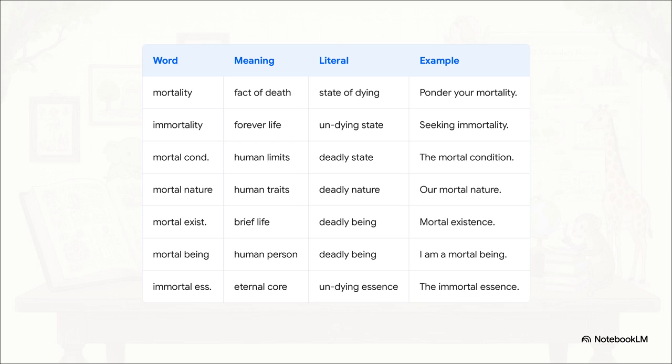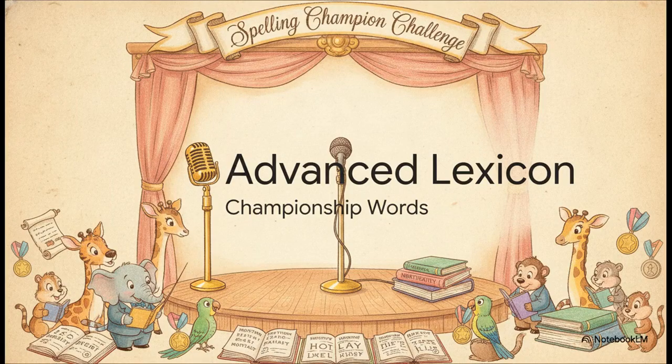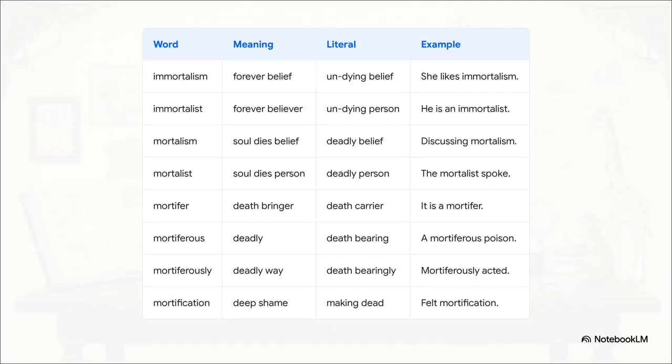Getting the spelling of these conceptual phrases right is absolutely crucial because they form the very foundation of centuries of human reasoning. Up next, Section 5, the Advanced Spelling Lexicon. All right, spelling champs, lean in here because these intricate derivations are the exact secret weapons expert spellers use to take home the trophy. We move from the conceptual beliefs of immortalism, held by an immortalist, straight over to mortalism and the mortalist.